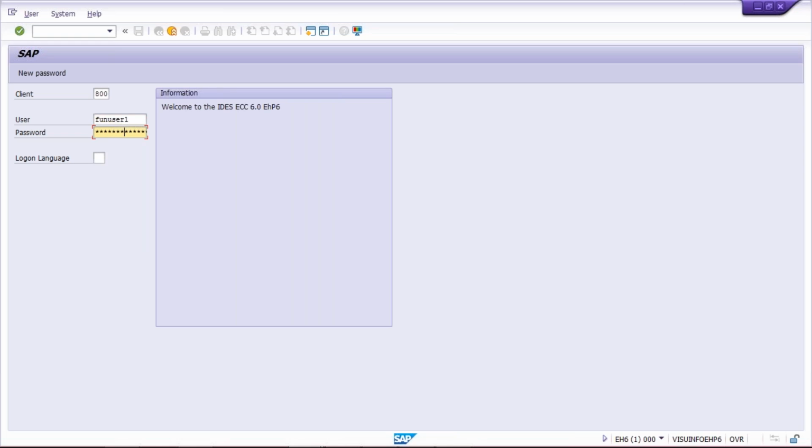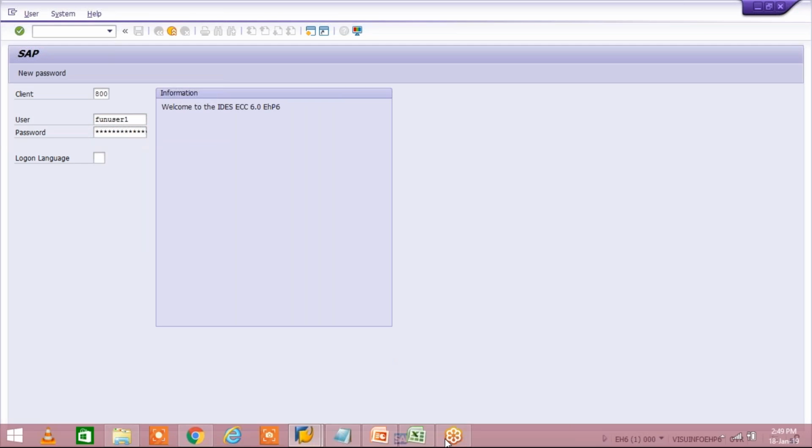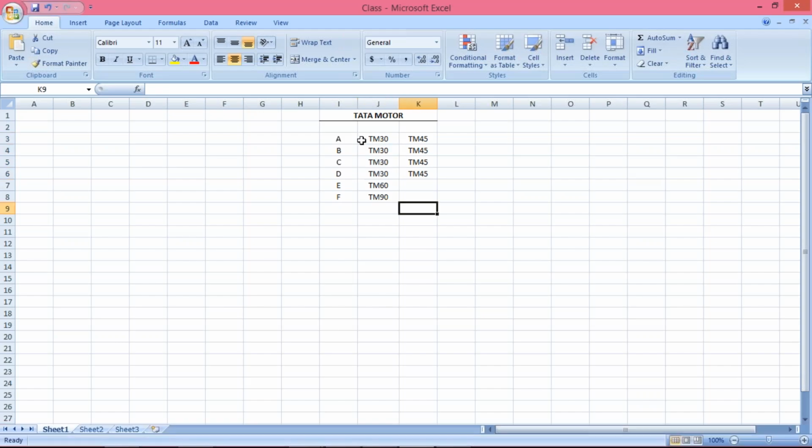Let me log in. So the first thing, let's suppose a requirement has come that whichever vendors are using the terms of payment TM30, kindly remove TM30 and assign a new terms of payment TM45, or else they will say to create a new terms of payment TM45 and assign it against all the vendors. So again, what is happening, guys? It's a creation request. It's not that a creation request comes to you and the modification goes to master data.